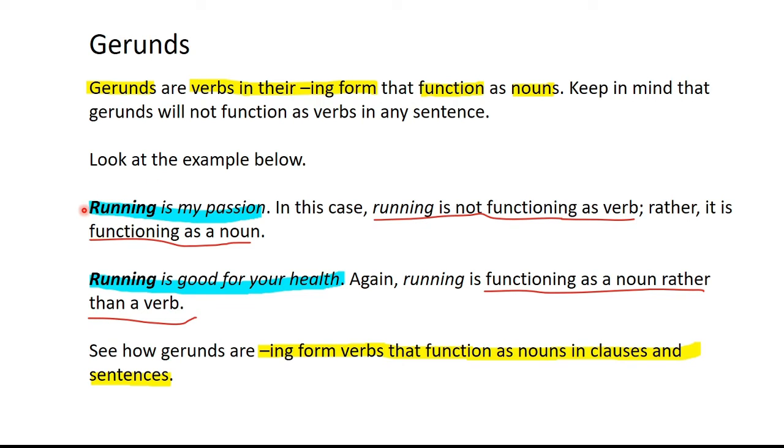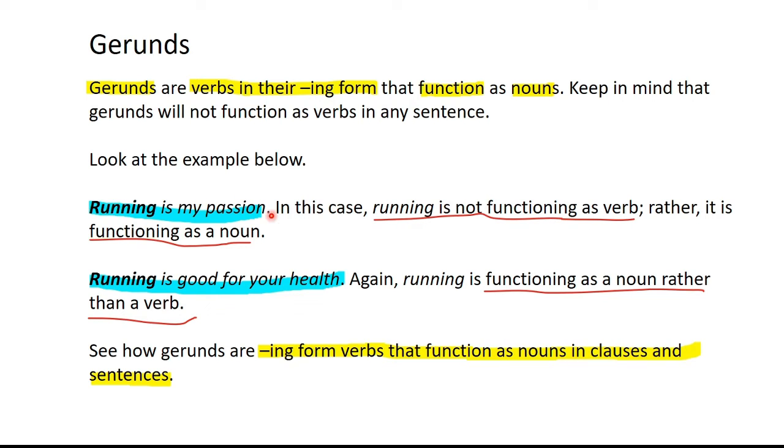Look at these examples. Running is my passion. Now, running is supposed to be an ing form verb, but here it is not functioning as a verb. It is functioning as the noun, the subject in this sentence. And we all know that a subject is a noun phrase. Here, running is serving as a noun phrase and the subject of this sentence.